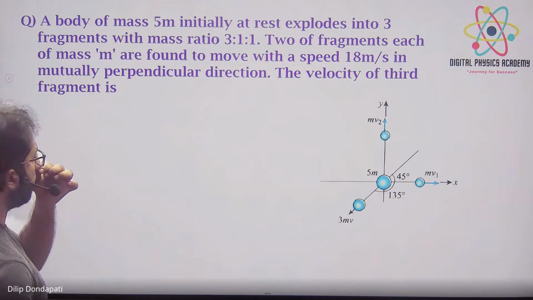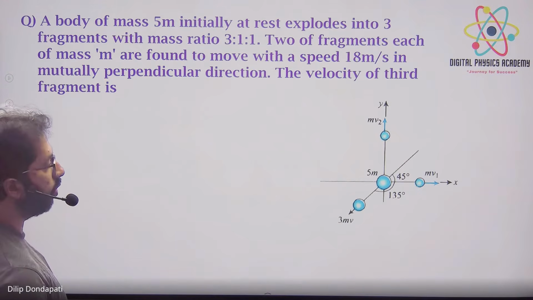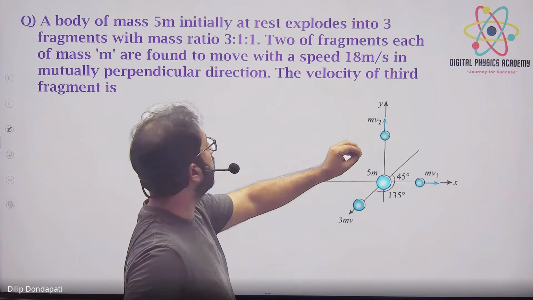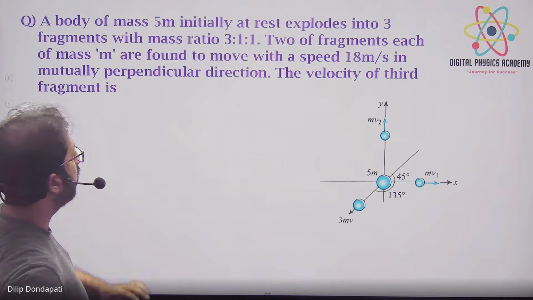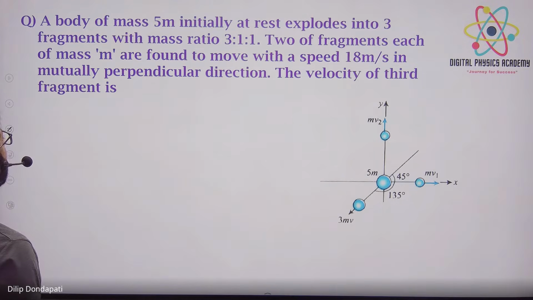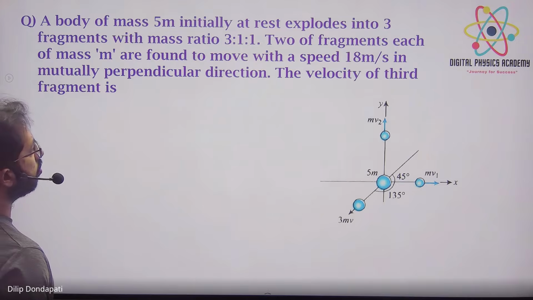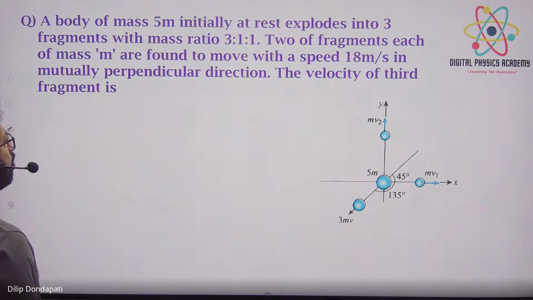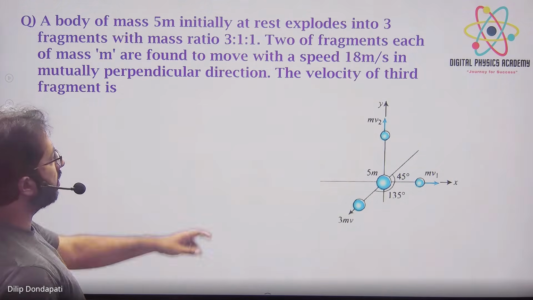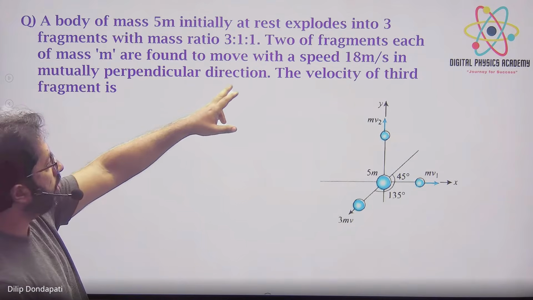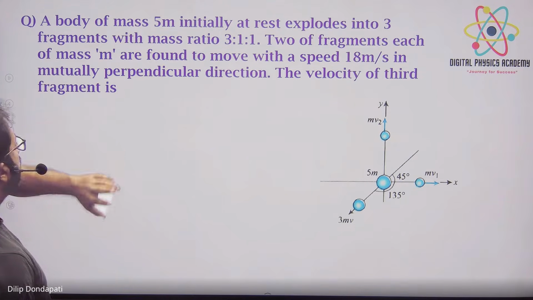the ratio 3:1:1, it will split in the ratio 3:1:1. This 5m is splitting into these masses, 3:1:1. Two of the fragments of mass m are found to move at a speed of 18 meters per second in mutually perpendicular directions. So two masses are moving at a speed of 18 meters per second perpendicular to each other.